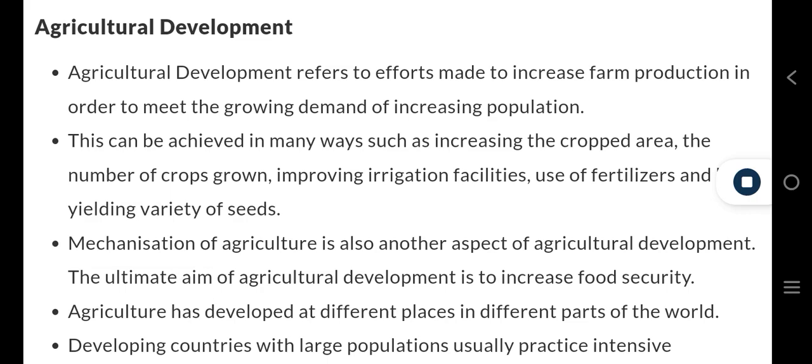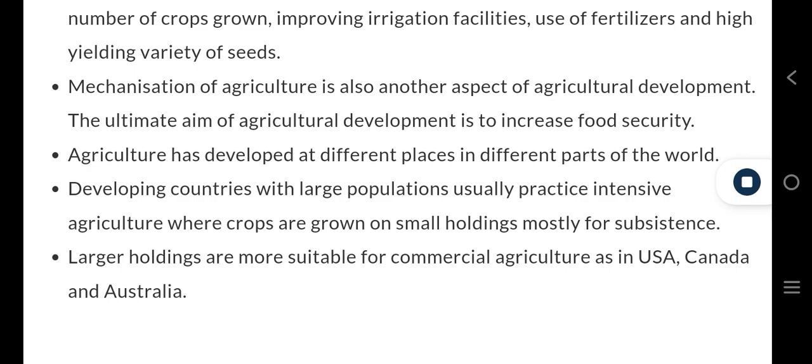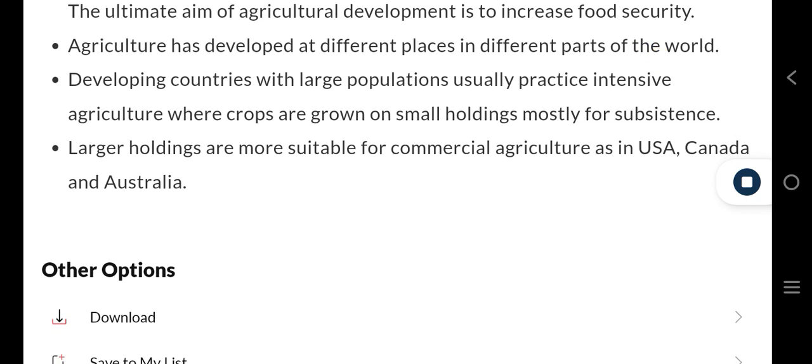Agriculture has developed at different places in different parts of the world. Developing countries with large populations usually practice intensive agriculture where crops are grown on small holdings mostly for subsistence. Larger holdings are more suitable for commercial agriculture as in USA, Canada and Australia.